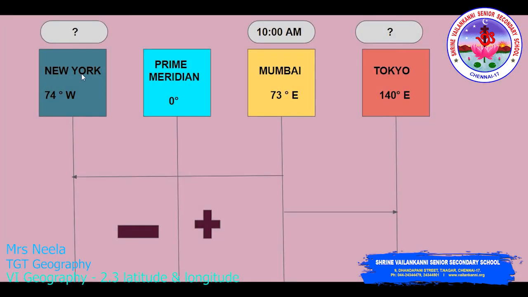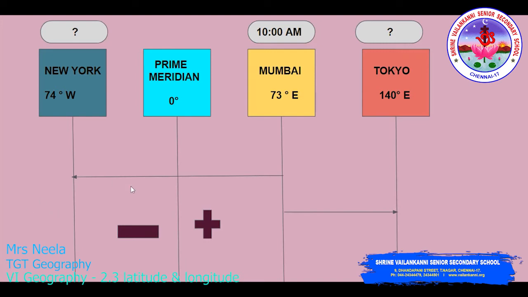We are going to calculate the time of New York and the time of Tokyo when it is 10 a.m. in Mumbai. So we are going to keep in mind the characteristics of the meridian: east longitudes are ahead of the Greenwich time, and the time will be behind for meridians in the west.